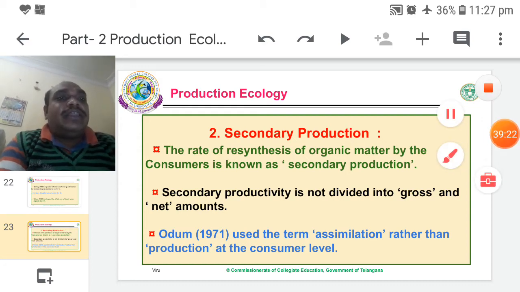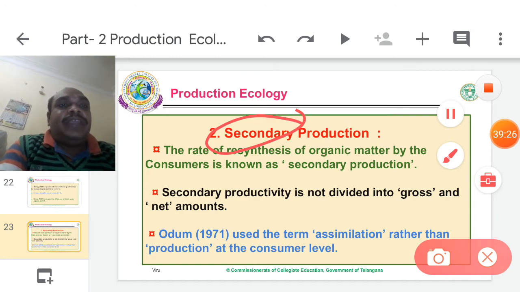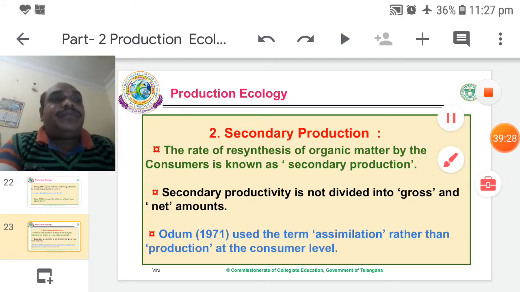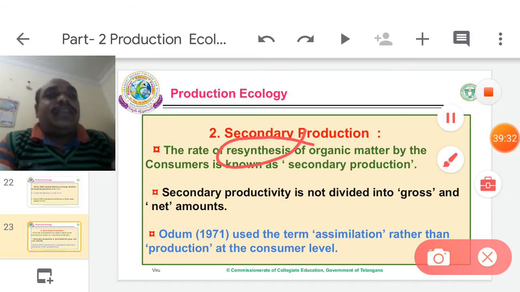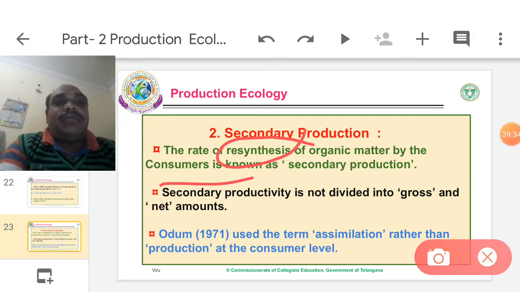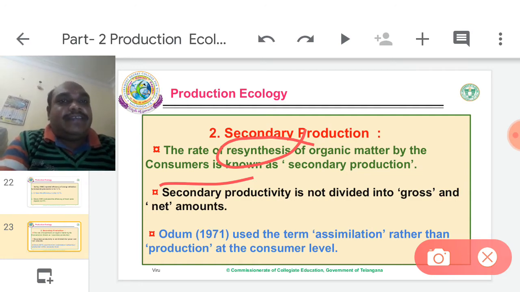Then secondary production. Secondary means second. The rate of resynthesis of organic matter by the consumers is known as secondary production. So producers means plants. Plants prepare their own food material, that is called GPP.